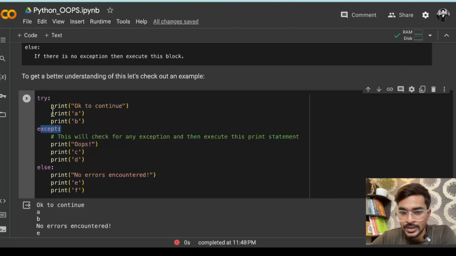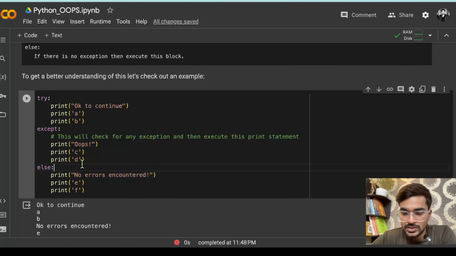So just compare that with the if and else statement. What happens is, the if statement runs first, and if that condition is not matched, then the else condition runs. Similarly, first of all the try block will execute. If there is an error in that block, then it will go to the except block, otherwise it will just run the try block and then go to the else block.